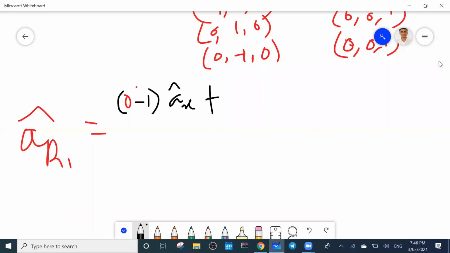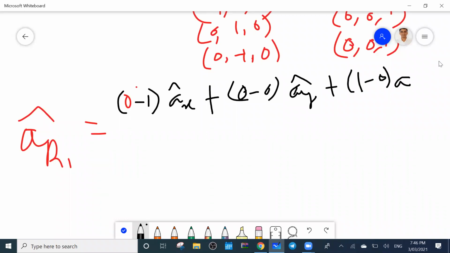Plus 0 minus 0, y cap. Plus, check, 1 minus 0, z cap.